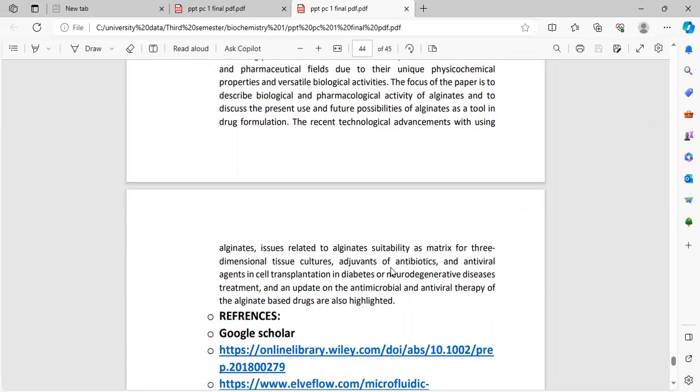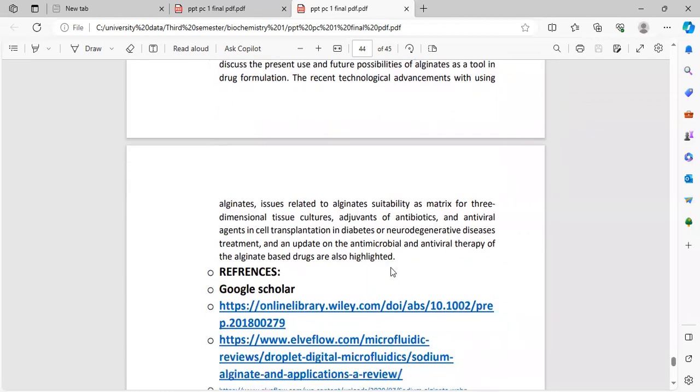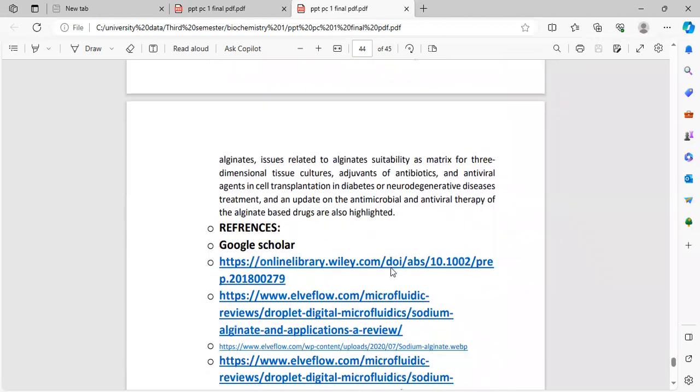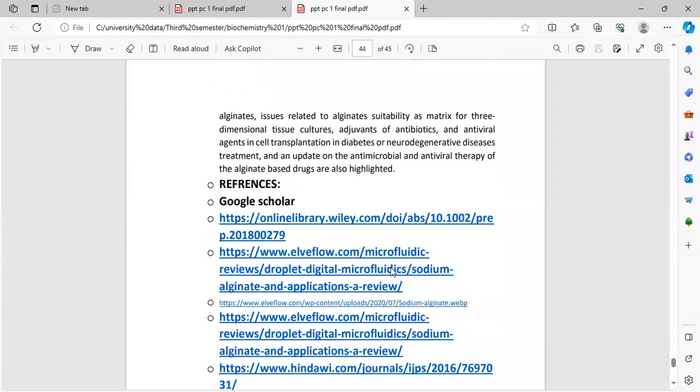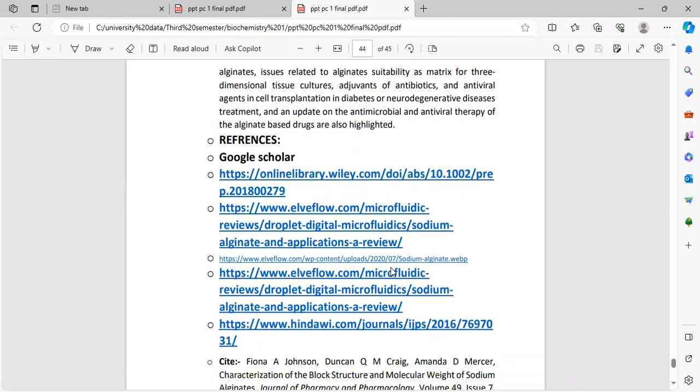Recent technological advancements with alginate address issues related to cell stability, three-dimensional cell culture, delivery of antibiotics and antiviral agents, cell transplantation in diabetes or neurodegenerative disease treatment, and an update on antimicrobial and antiviral therapy of alginate-based drugs is also highlighted.